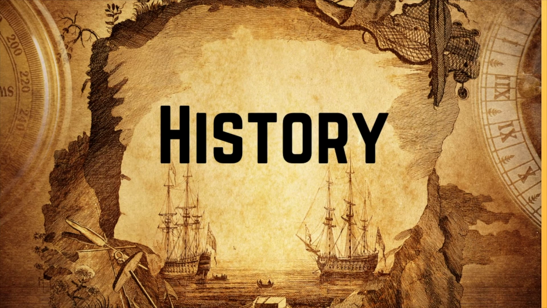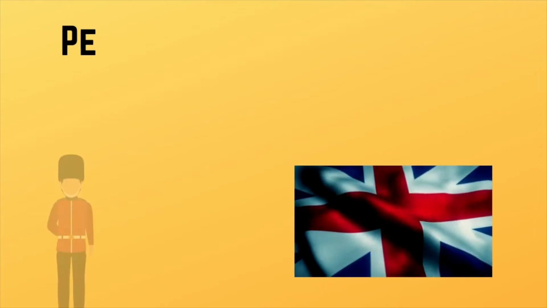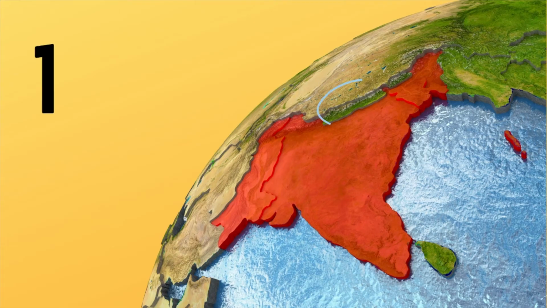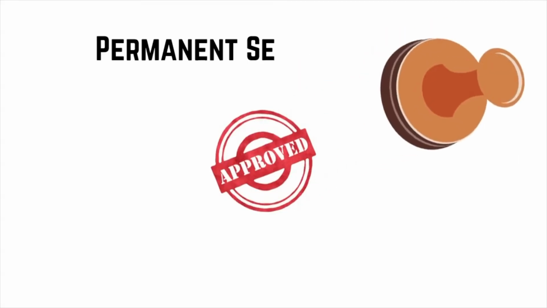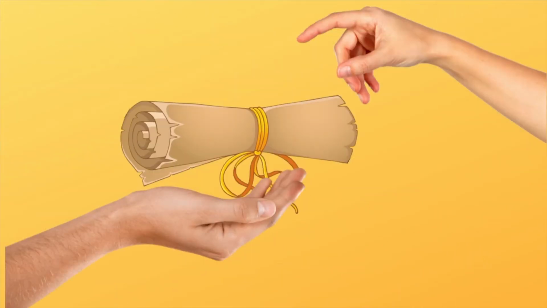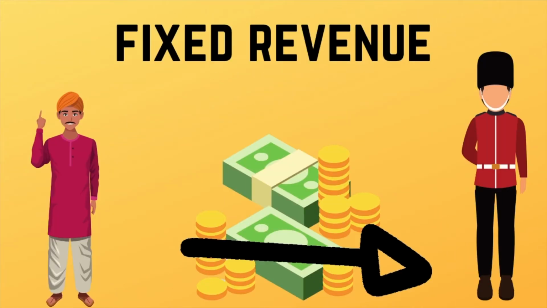1. History. The Permanent Settlement Act by the British was introduced first in Bengal and Bihar. Under this act, the landlords or zamindars were given hereditary rights over land, as long as they gave fixed revenue to the British.